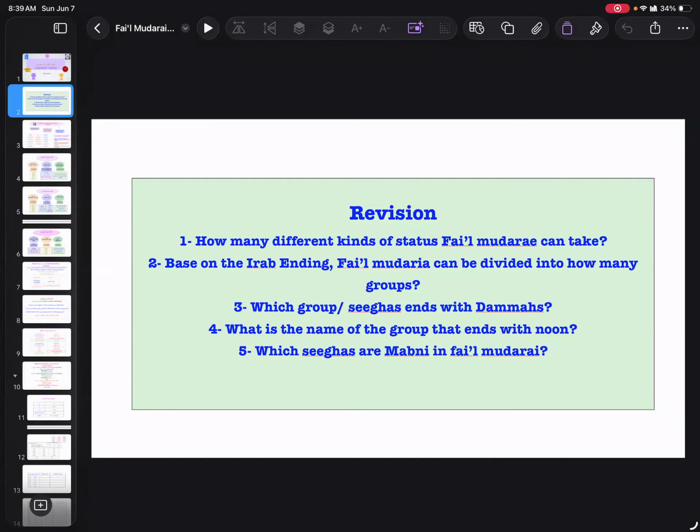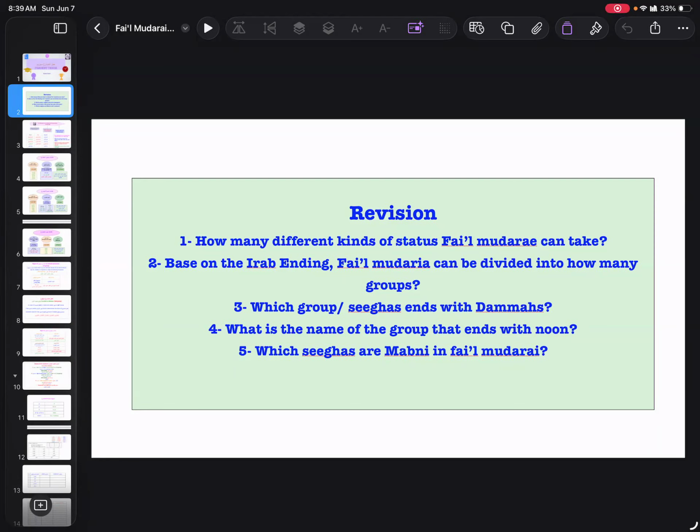Perfect. Barakallah fiki. So now, which sigas end with dhammas? Who gonna answer this question? Quickly, we don't waste class time. Everyone needs to be prepared to participate and answer. So who is next?